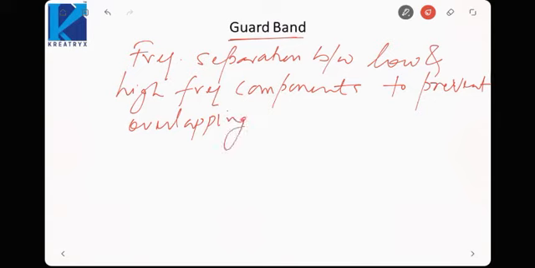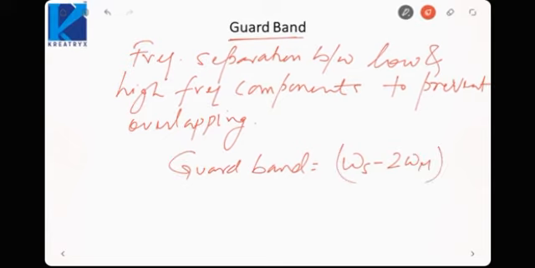That is why we provide a guard band, and the width of guard band was omega s minus 2 omega m. Okay, you can think in terms of radio stations also. Between any two radio stations there will always be a frequency gap, because we do not want their signals to get mixed. Okay, there will be a finite frequency gap.